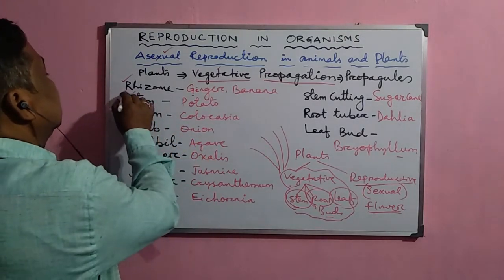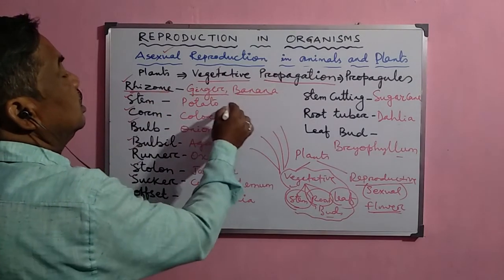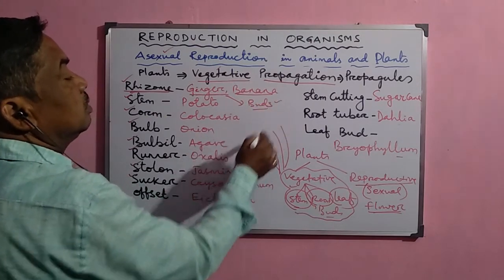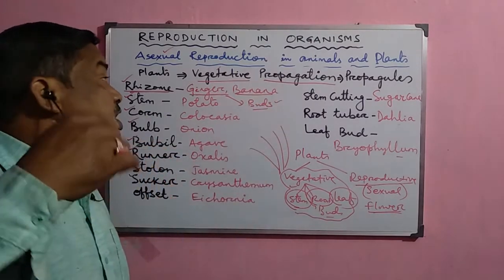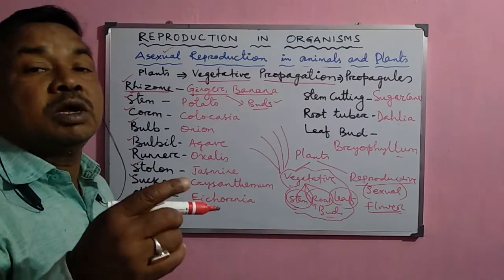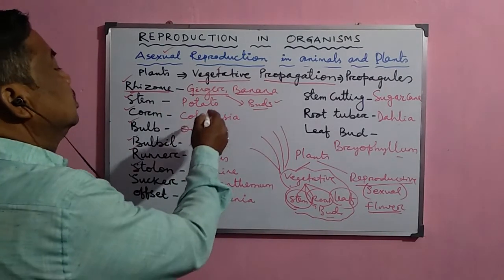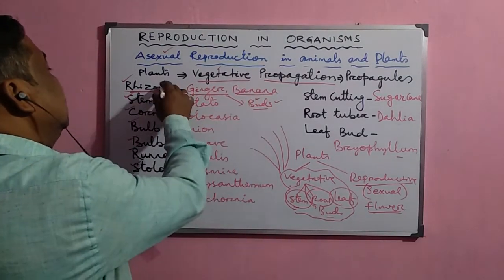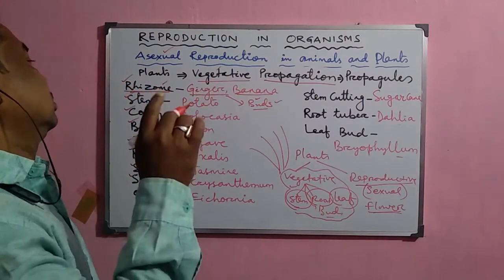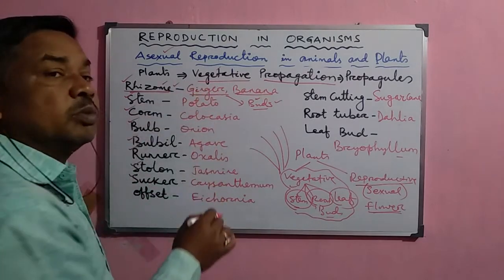For example, the rhizome is commonly found in ginger and banana. From the rhizome, buds develop, and from the buds new ginger forms. Without any flowering or involvement of seeds, new plants develop from the ginger, and that is why it is called the rhizome producing a new plant. These rhizomes are responsible for this asexual mode of reproduction.